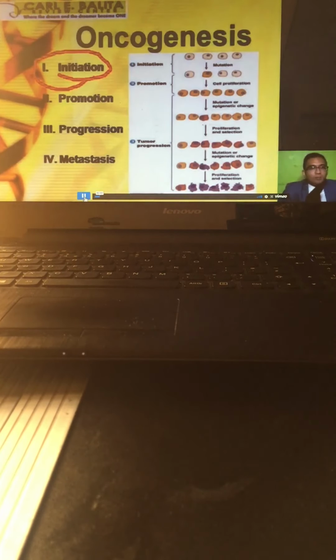Pangalawa, kasama din po dyan yung ating microorganisms. What are the microorganisms? That is usually, it could be bacteria or virus. Example, Helicobacter pylori. H. pylori. Anong klaseng cancer? H. pylori is a predisposing factor in the development of gastric or stomach cancer. Okay, what else? You also have your HPV, such as your human papilloma virus. That is your genital warts. That is a risk factor in the development of cervical cancer.